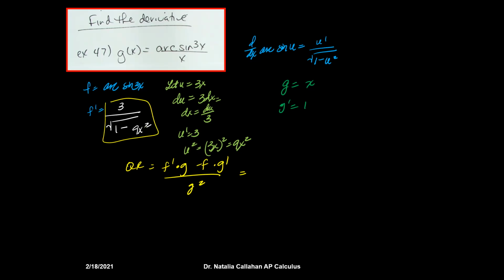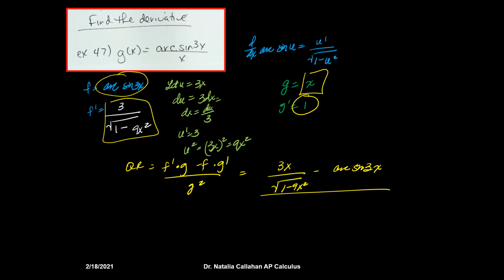F prime times g is going to give you 3x over the square root of 1 minus 9x squared, minus f times g prime, which is arc sine 3x times 1, which is just arc sine 3x. All the way over g squared, which is going to be x squared.